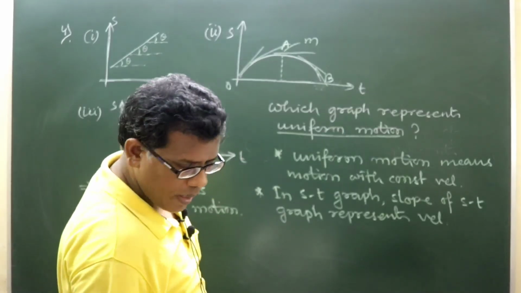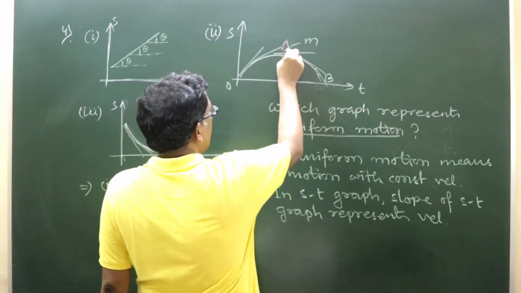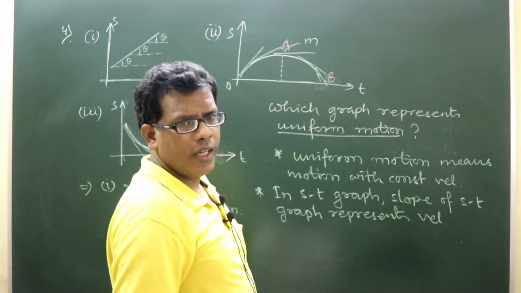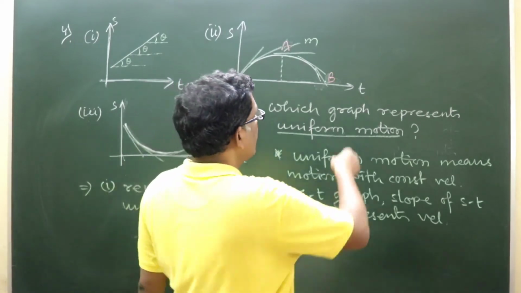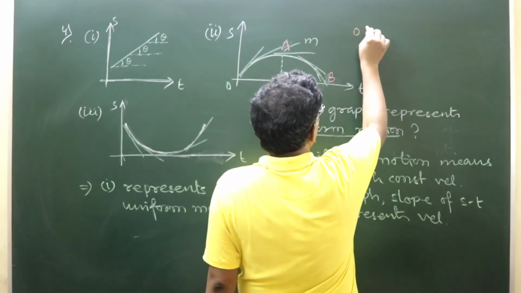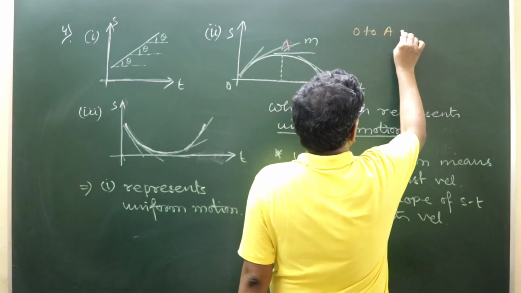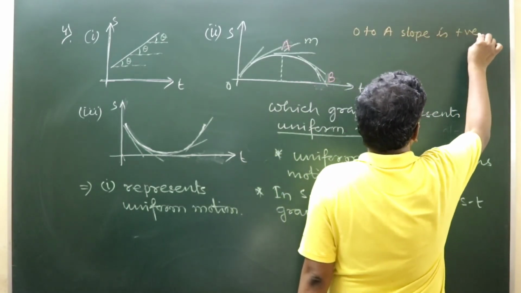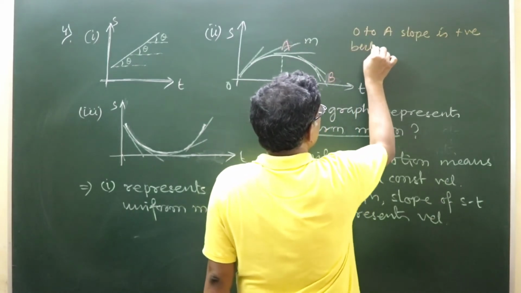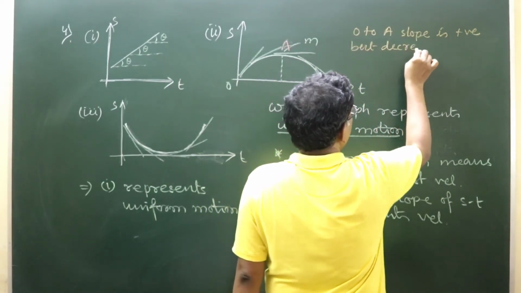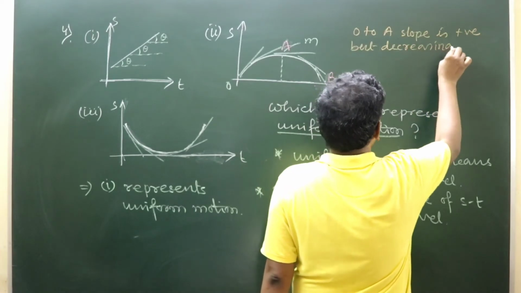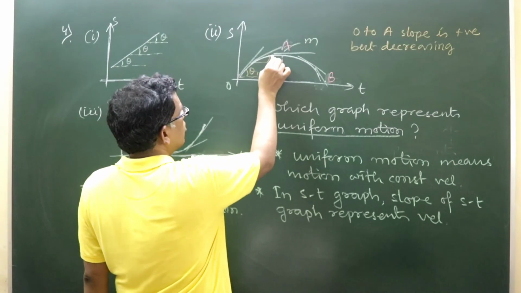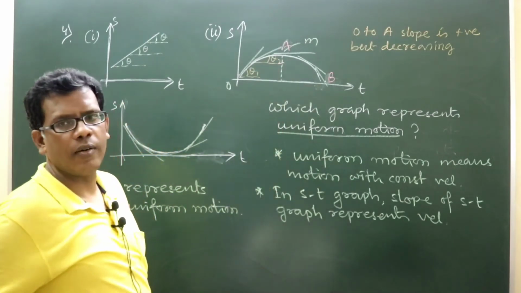OAB, marking it, top point A, this point B. Okay, O to A as per this graph, slope is positive but decreasing, because here the angle is theta 1, here it is theta 2, so obviously theta 2 is less than theta 1.